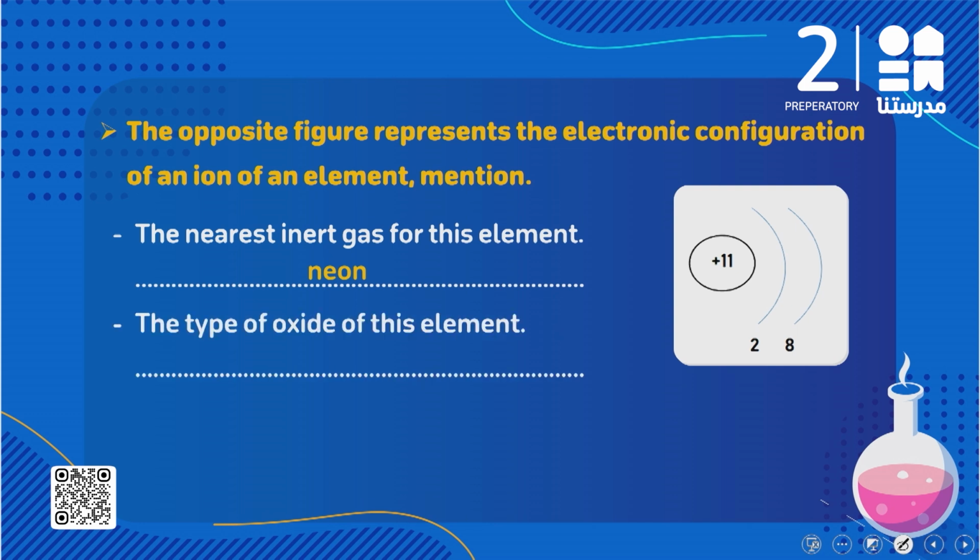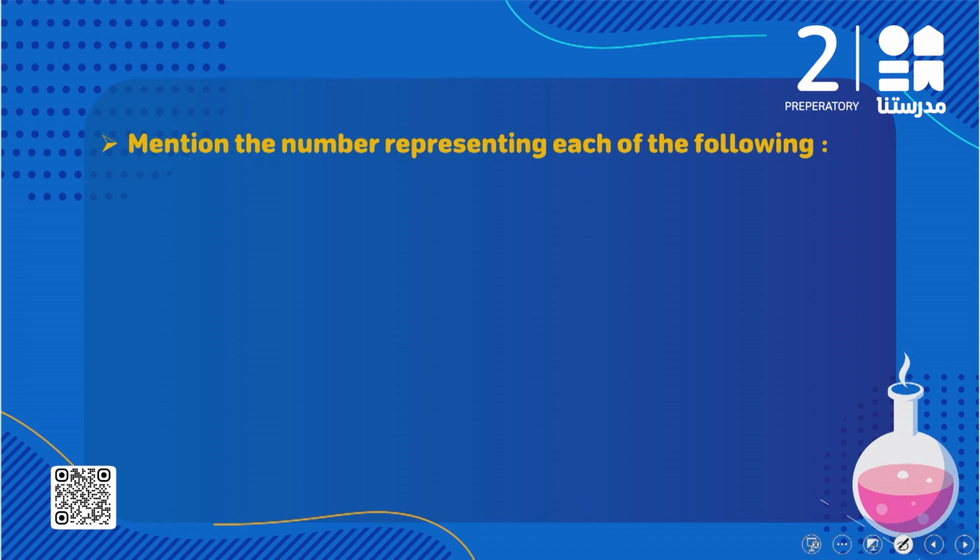طيب what about the type of oxide of this element؟ احنا قلنا الاليمنت ده 2 و 8 و 1. الـ 1 ده بيريبريزنت ان هو metal، فالتايب of oxide of this element هيكون إيه؟ Metal oxide، يعني basic oxide. Basic oxide. Mention the number representing each of the following.